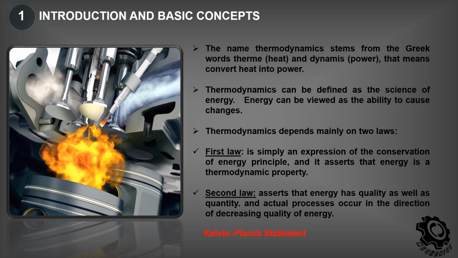Kelvin-Planck statement: It is impossible for any device that operates on a cycle to receive heat from a single reservoir and produce a net amount of work. Clausius statement: It is impossible to construct a device that operates in a cycle and produces no effect other than the transfer of heat from a lower temperature body to a higher temperature body.